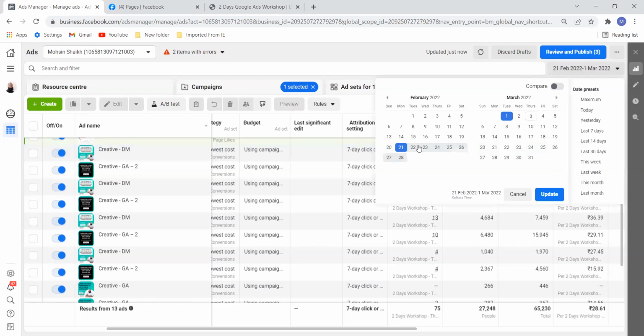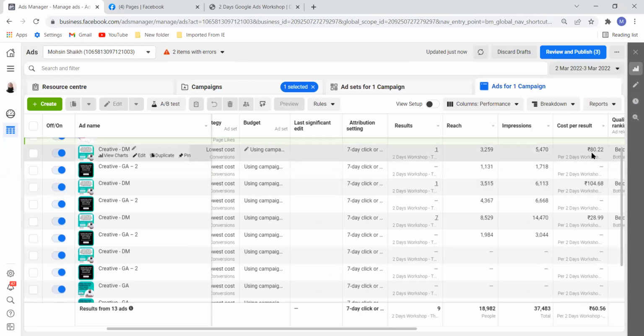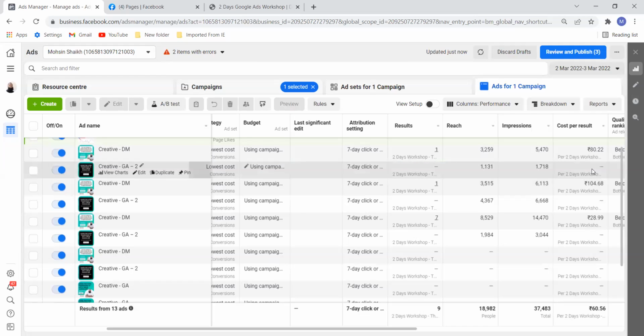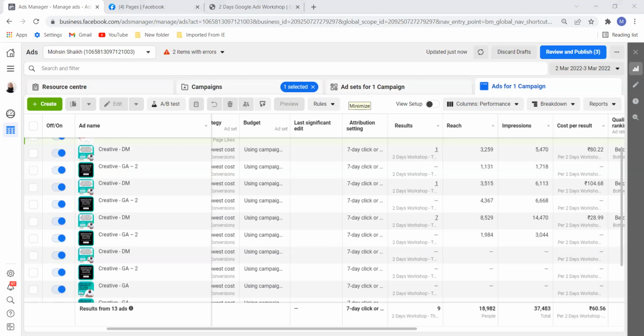Now if I show you the data for 2nd and 3rd March, you see the difference: 80 rupees, 104 rupees. Why? Because my ad stopped. So make sure if your ad is performing, never stop the ad. Even though I know this, mistakes happen.